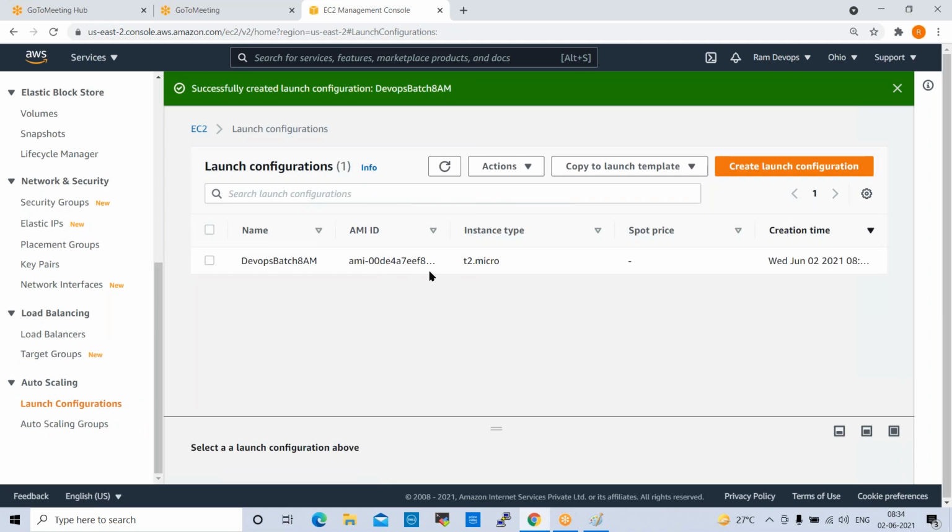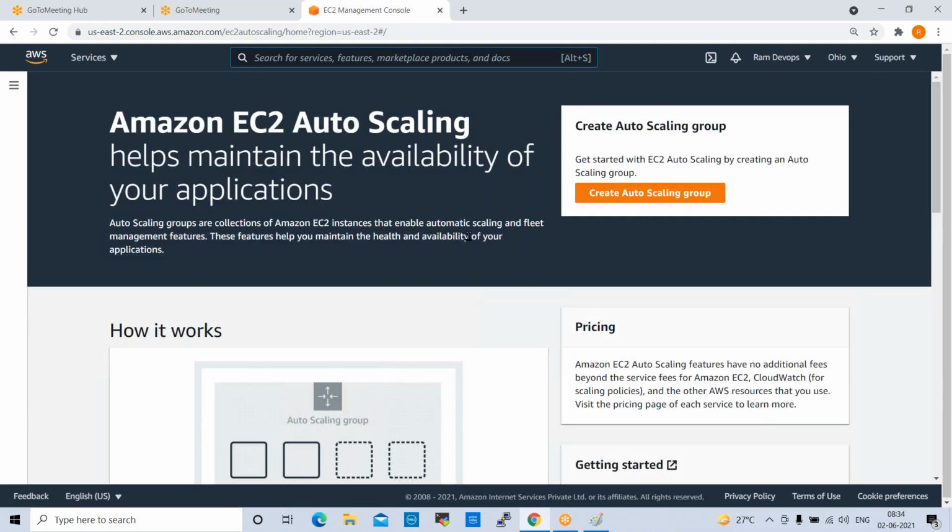The launch configuration is created here. Next, we need to create auto scaling groups. Click on auto scaling groups, then create auto scaling group.